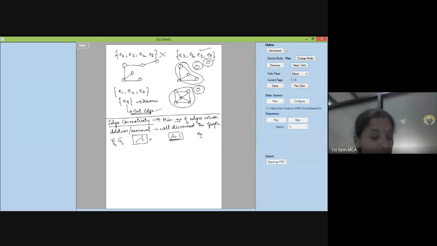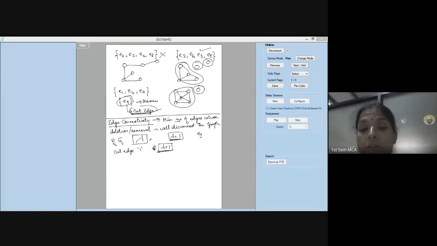Whenever you have a cut edge, that means you have just one edge, then your lambda will always be equal to 1. If you have a cut edge in the graph, the edge connectivity of that graph is always 1. Here in this above example, we have a cut edge. The cut edge is nothing but E9. Therefore, the edge connectivity is lambda equal to 1. Am I making it clear to all of you? Any doubts? What is edge connectivity?